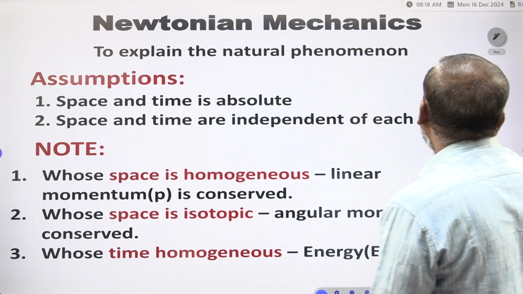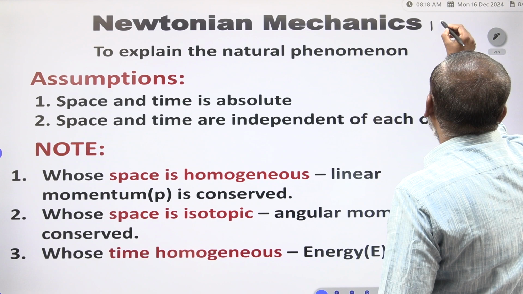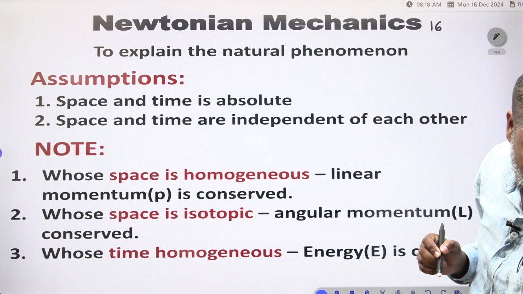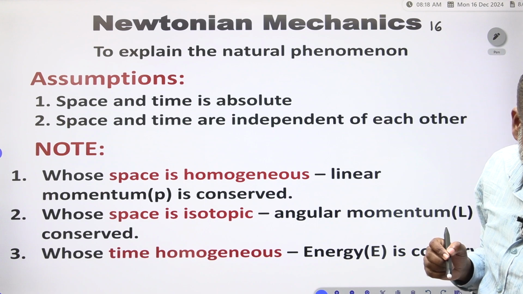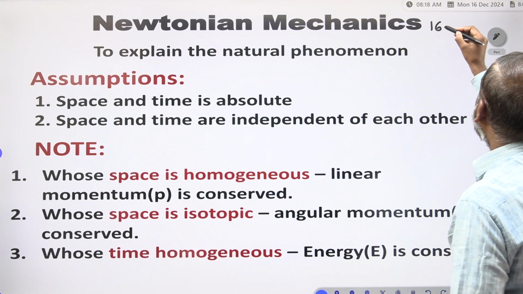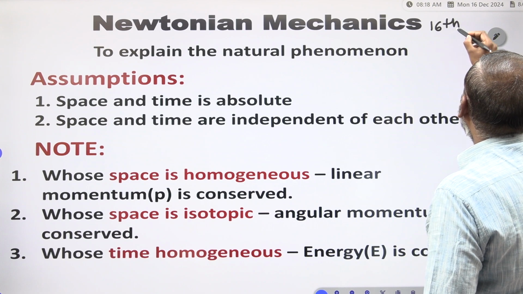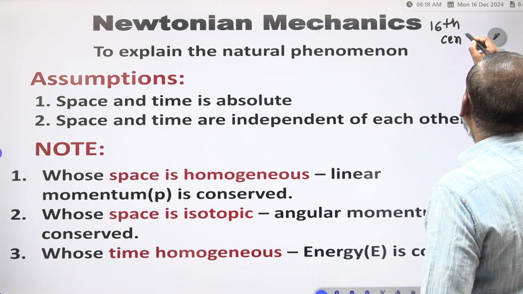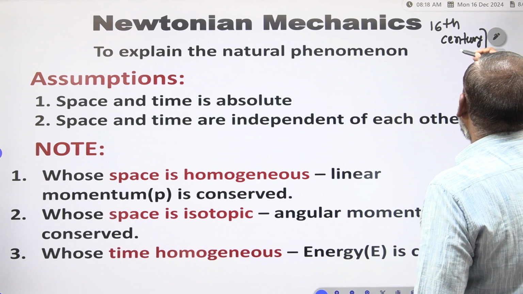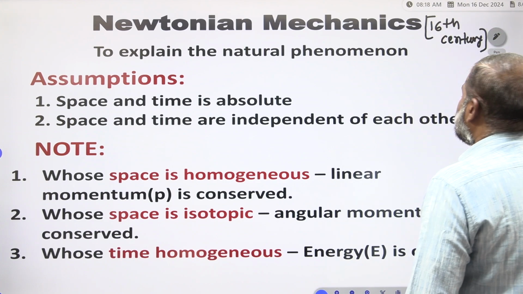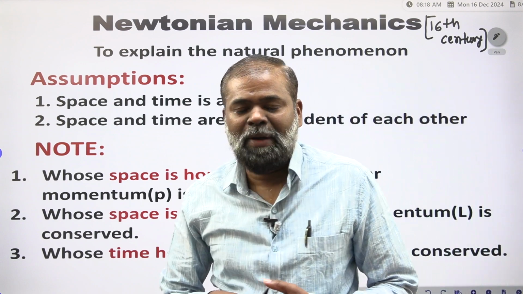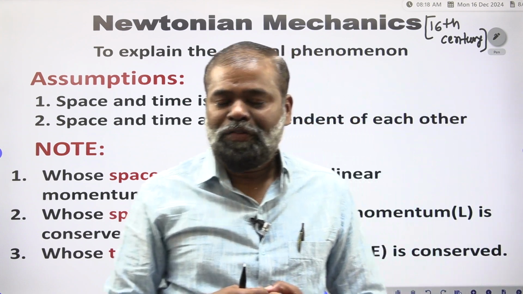Newton is a 16th century person. He wrote one good mathematical physics book.